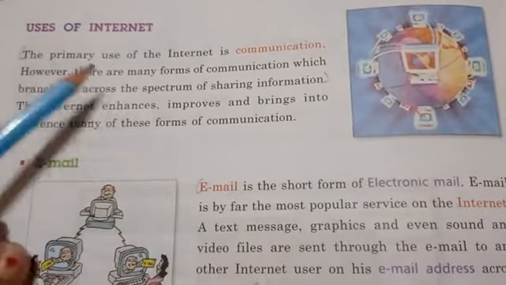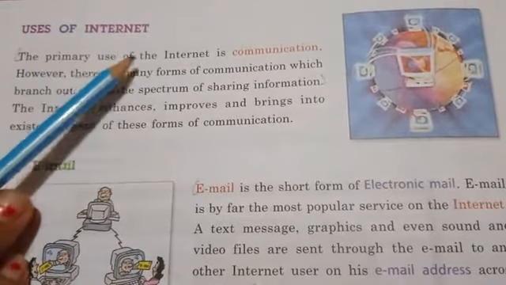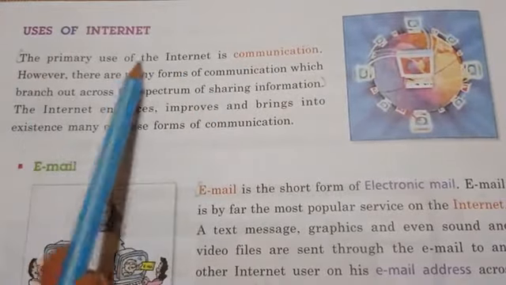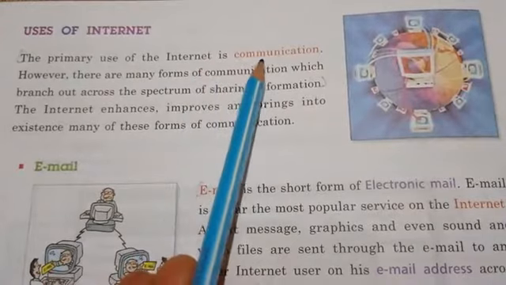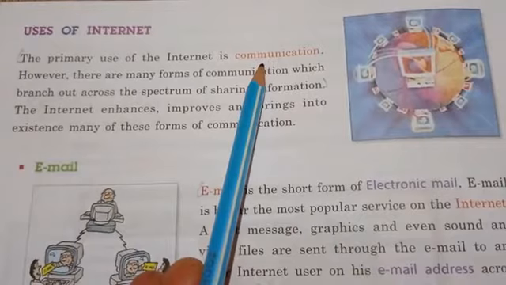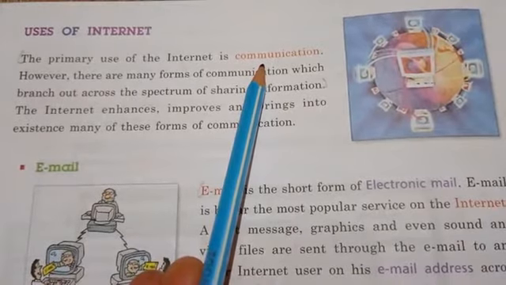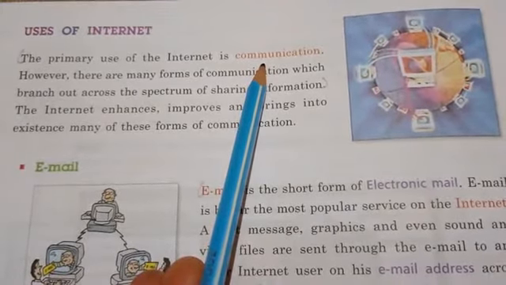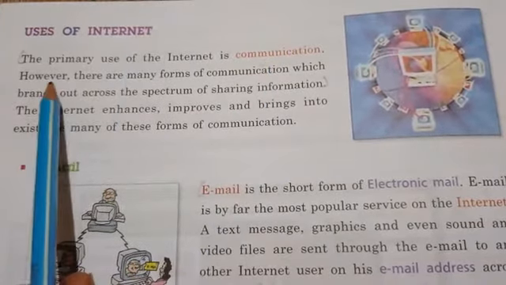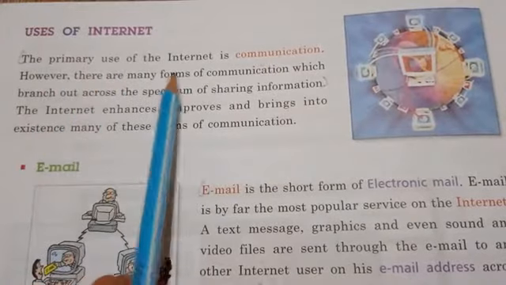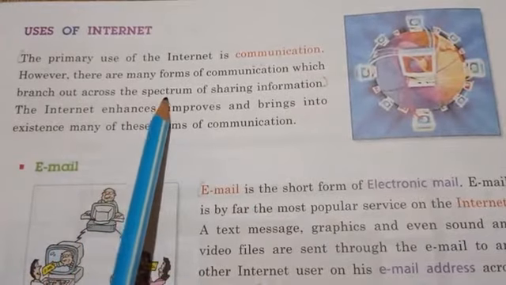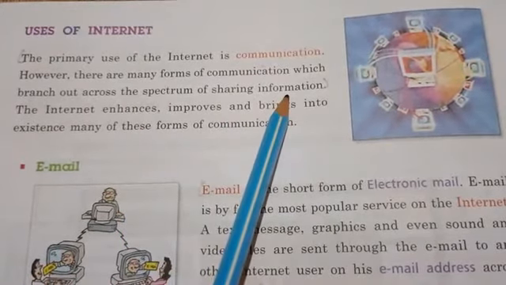So let us read here. The primary use of the internet is communication. With the help of the internet, we can communicate with each other in the form of text, audio, video, etc. However, there are many forms of communication which branch out across the spectrum of sharing information.